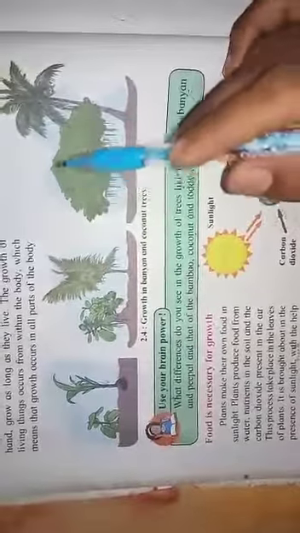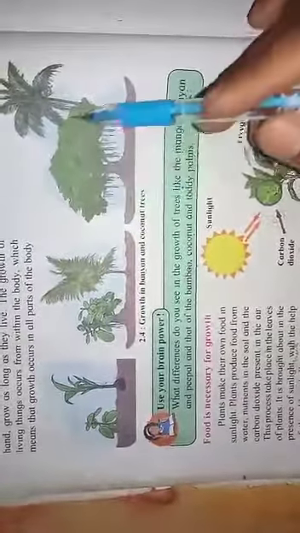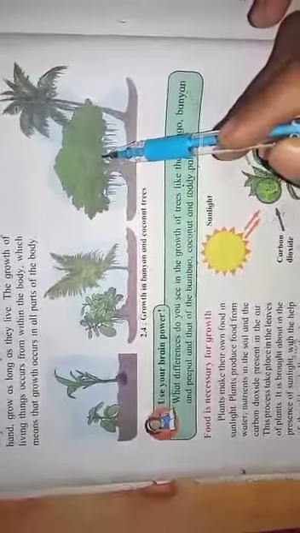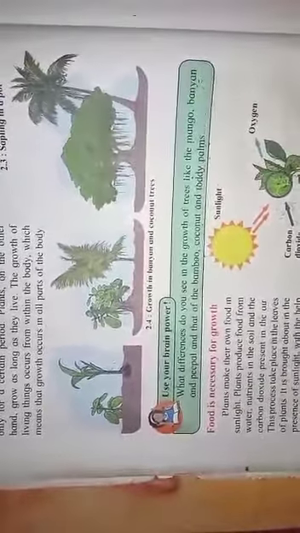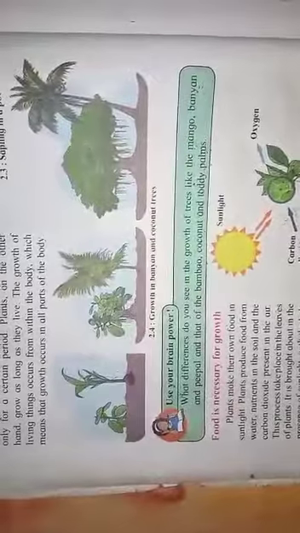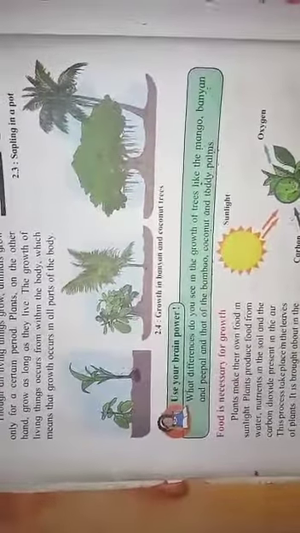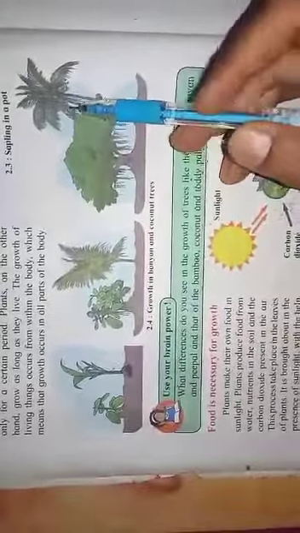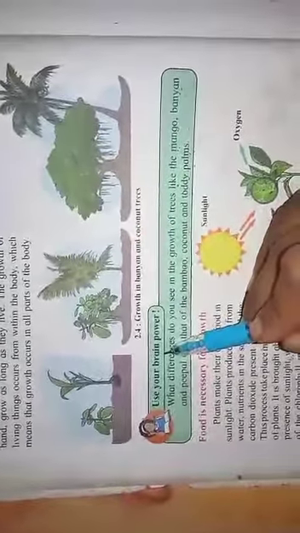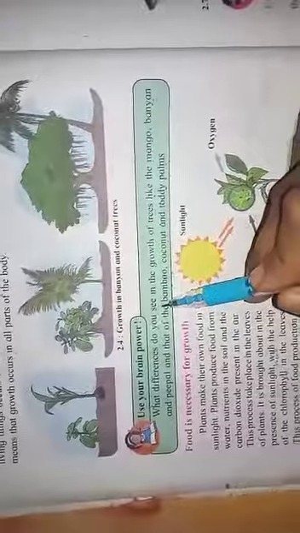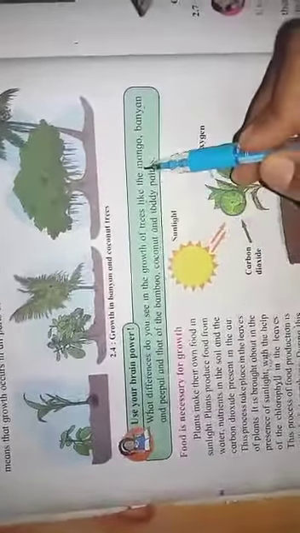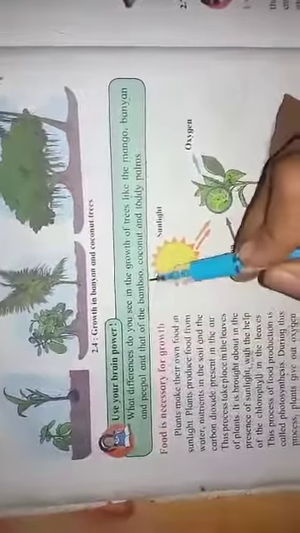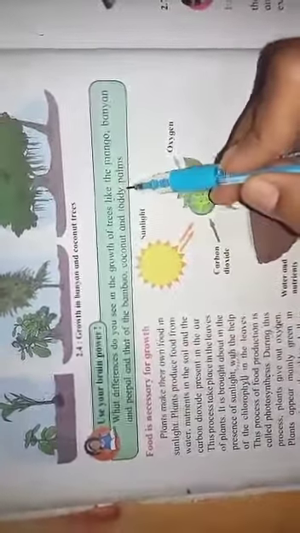Next, now see, after full growth, the banyan tree develops many branches as well as its own roots. But the coconut tree only grows in height, and it develops the fruit, that is the coconut fruit. Now next, use your brain power. What differences do you see in the growth of trees like the mango, banyan and peepal, and that of the bamboo, coconut and toddy palms?